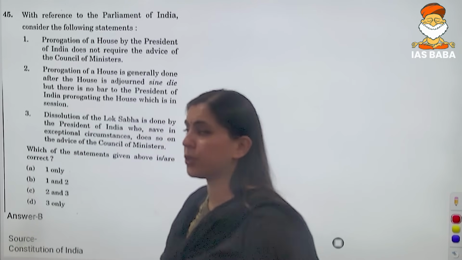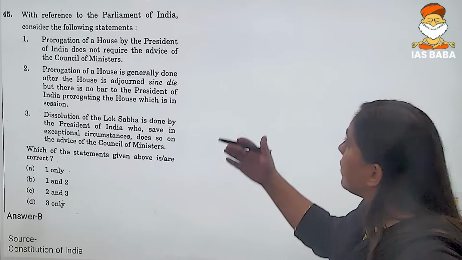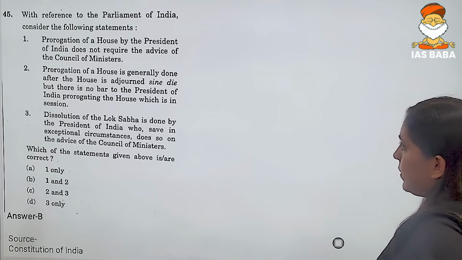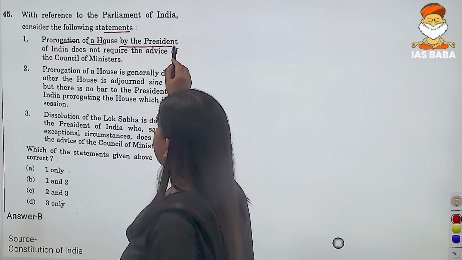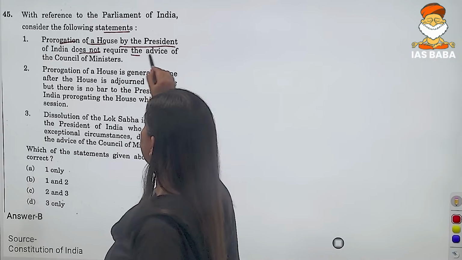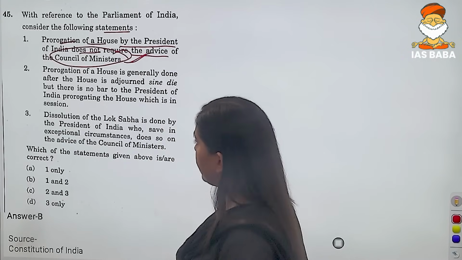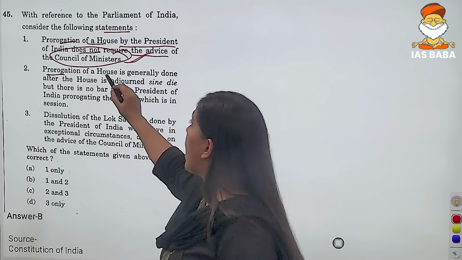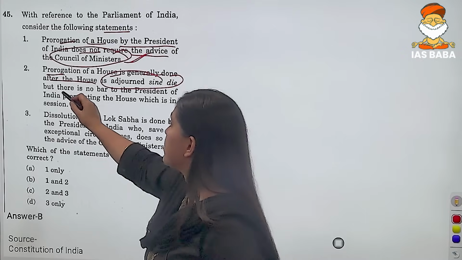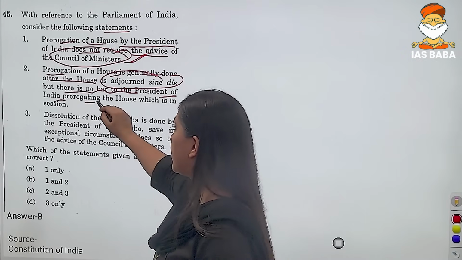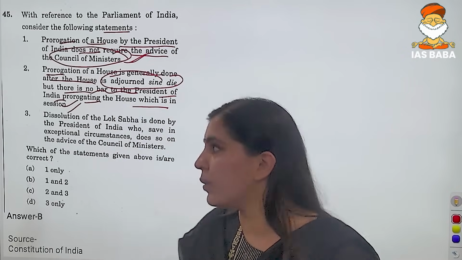Then we have last question which has been asked from your Polity and Governance section, that with reference to the Parliament of India, right? Consider the following statement, that the prorogation of a house by the President of India does not require the advice of the Council of Ministers, right? This statement is correct. Prorogation of a house is generally done after the House is adjourned sine die, but there is no part of the President of India prorogating that house, which is in the session. This particular statement is also right.